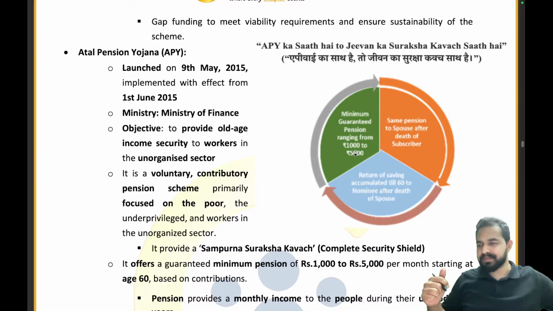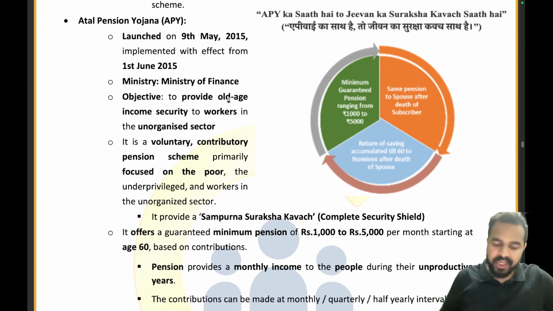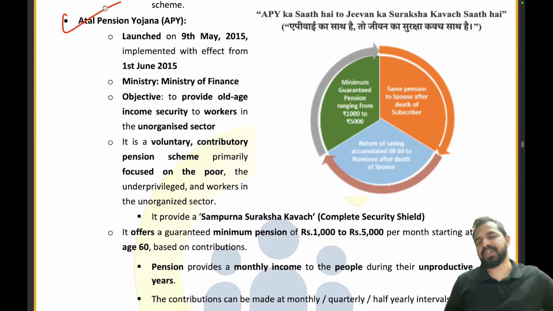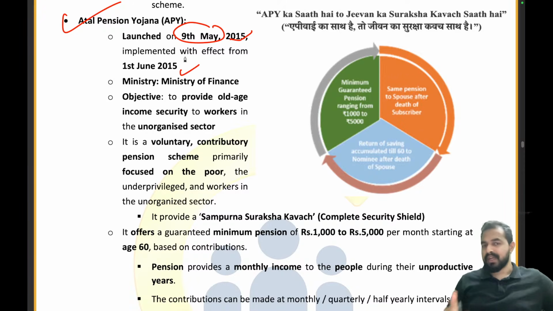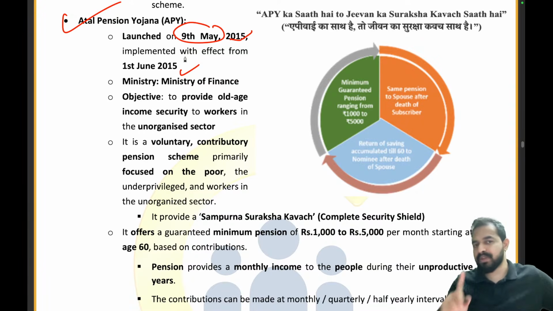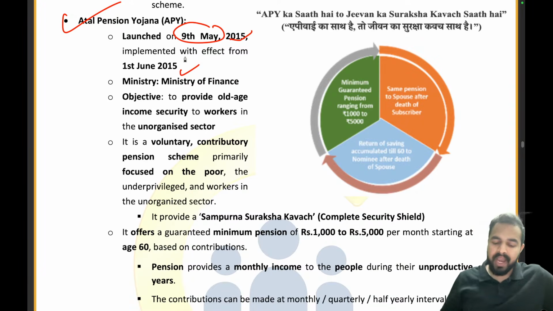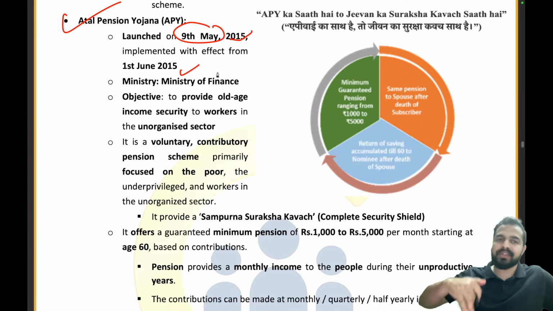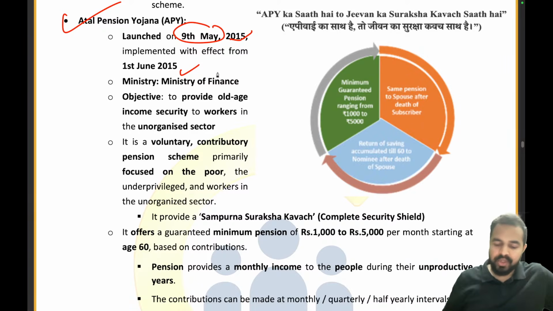Understanding the point? So my dear friends, Atal Pension Yojana. Now the question comes: when exactly was it launched? It was launched on 9th of May 2015, but it was implemented from 1st June 2015. And as here we are providing financial assistance in the form of pension, basically the Ministry of Finance will be the responsible ministry here. And the objective is very simple: to provide old age income security to workers in the unorganized sector.